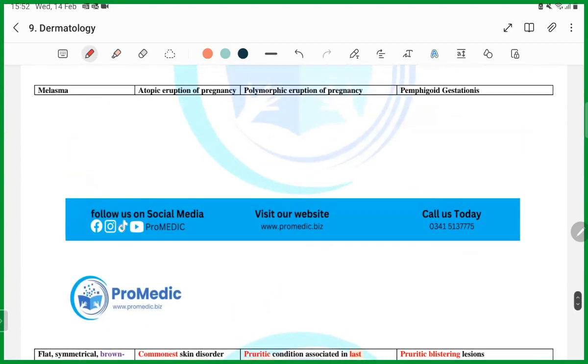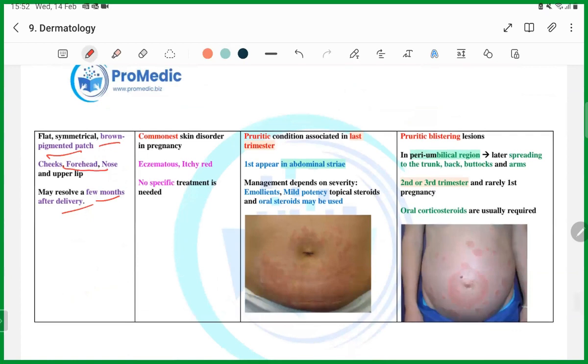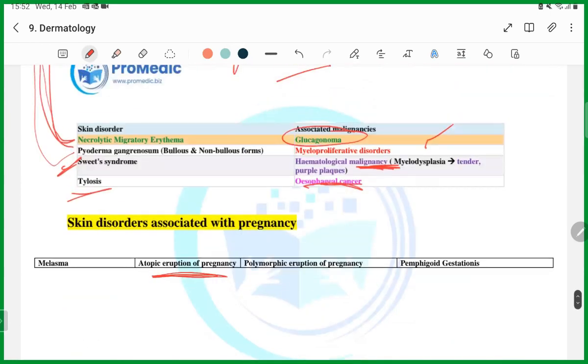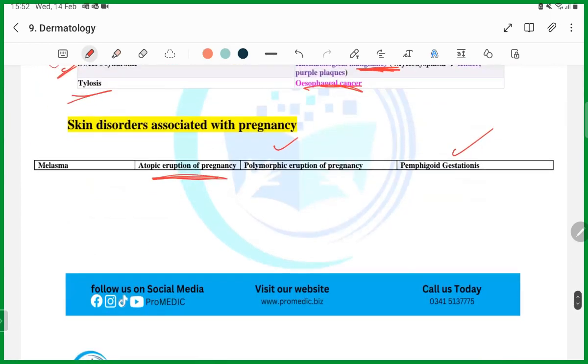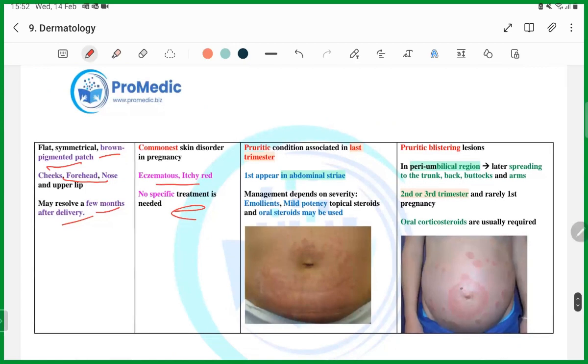Then, guys, the next is atopic eruption of pregnancy. I'm going to tell you how and from where the question is going to come. Don't worry. So atopic eruption is eczematous, pruritic. No specific treatment needed. Guys, these two are the important ones from which the exam question is going to come. Polymorphic eruption of pregnancy, guys. First of all, remember, it will appear in the last trimester. This is the first difference. And it will appear in the abdominal striae, guys. You can see here, abdominal striae. What is the management? Emollients, mild potency steroids, guys.